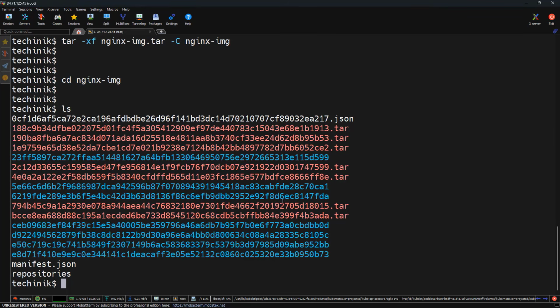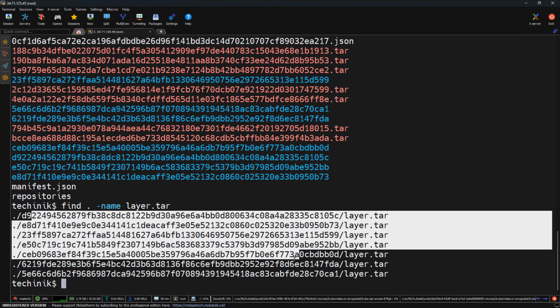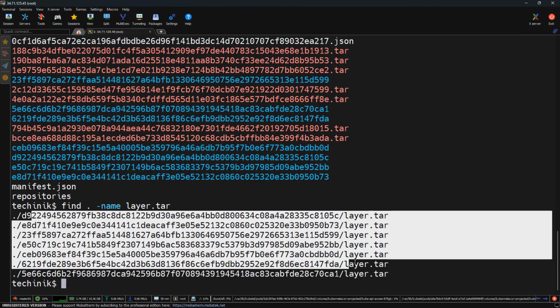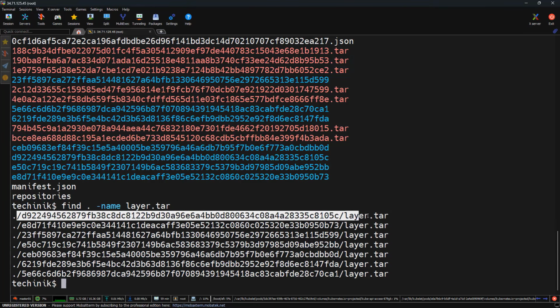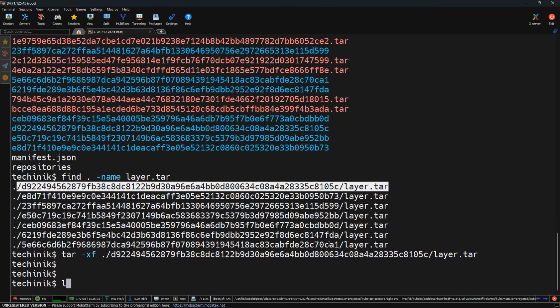Here we need to find the layer.tar. So find . -name layer.tar. This finds the image layers, and each layer represents a set of file system changes. So let me press enter. Here, if you see, these are the image layers, and each layer represents a set of file system changes. So instead of storing the full file system every time, a container image stores only what changed. So let me extract this very quickly using the tar command. tar -xf the path. So it got extracted, and let's press ls here.